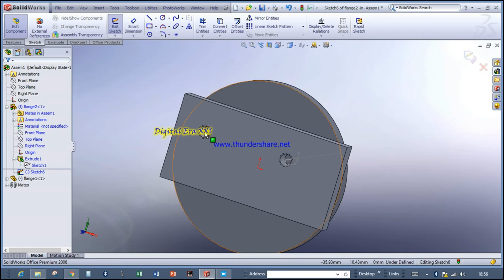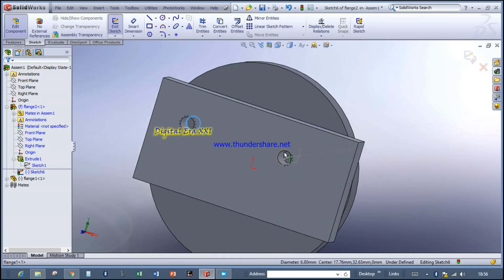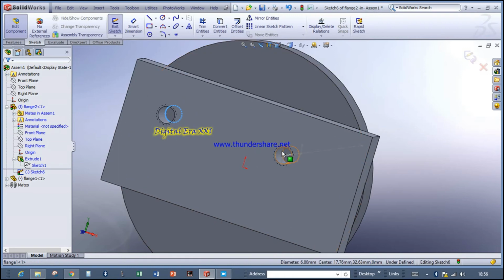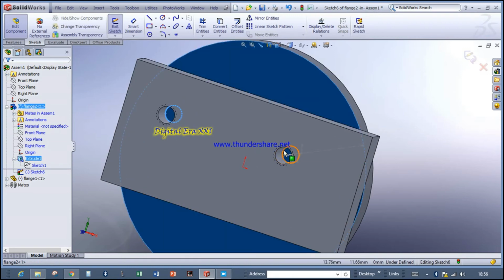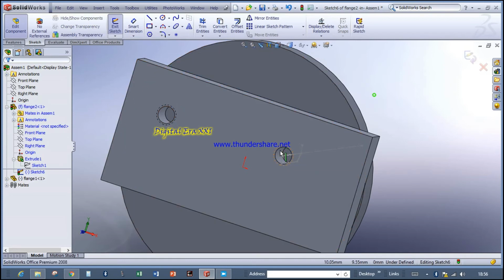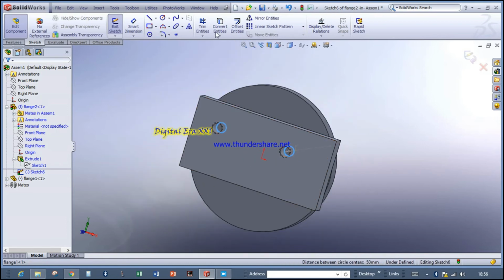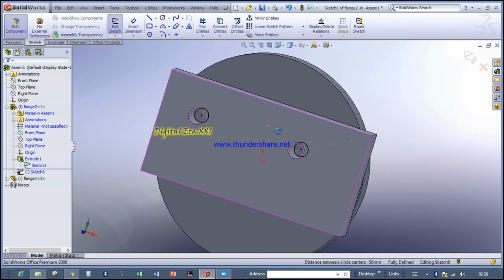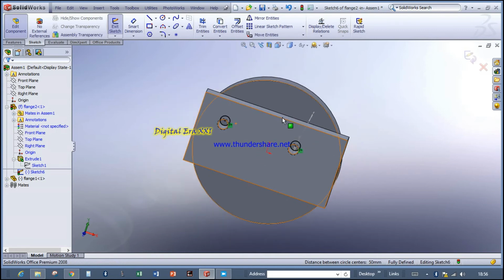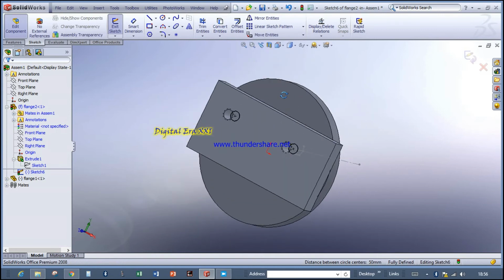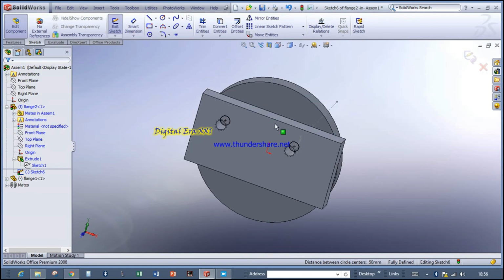Click the edge of the drill, one, then the other one. It's not getting selected. One, two. After this you need to click the command convert entities. See, now both the edges got projected to flange 2. This is the command which you need to use for project geometry.